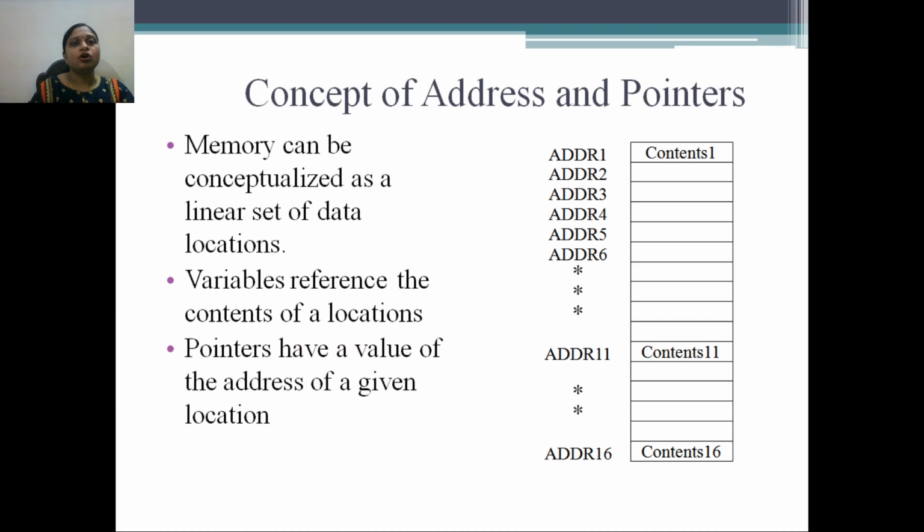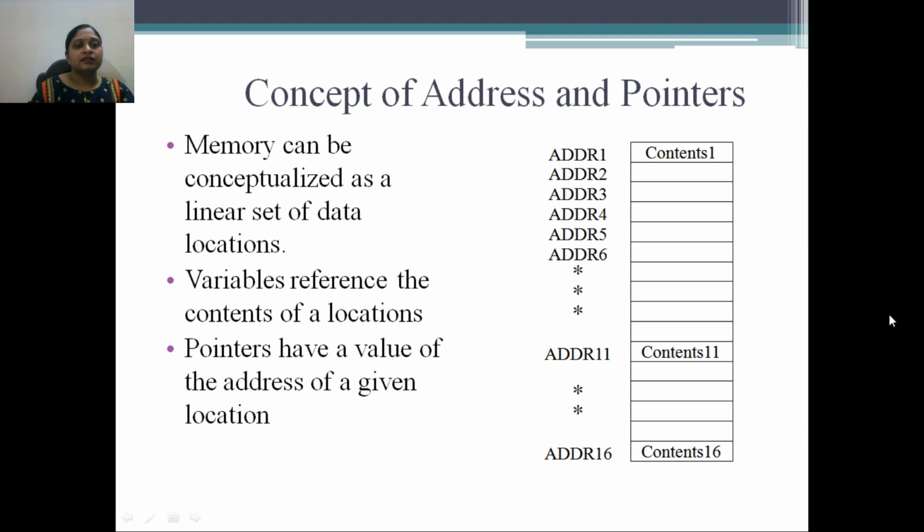The concept of address and pointers. Okay, so this is the memory representation, where it has different addresses: address 1, address 2, address 3, and so on. Memory can be conceptualized as a linear set of data locations. So on disk, the memory is in a sequential pattern.